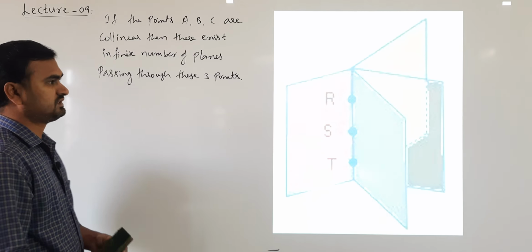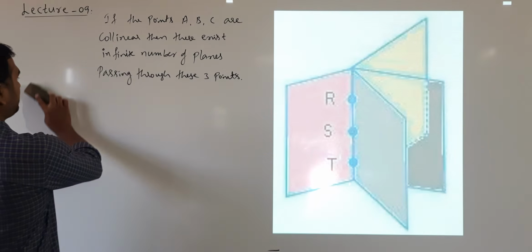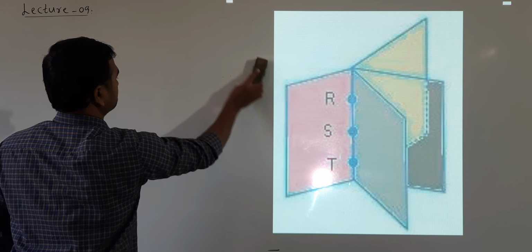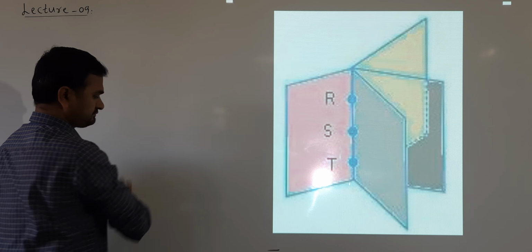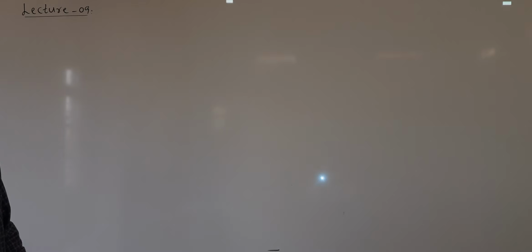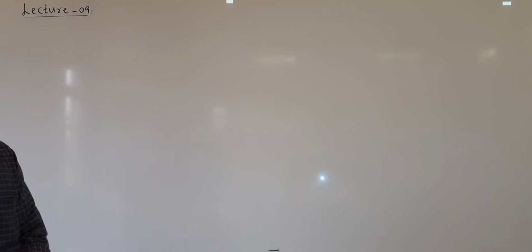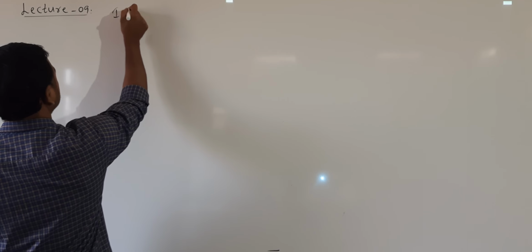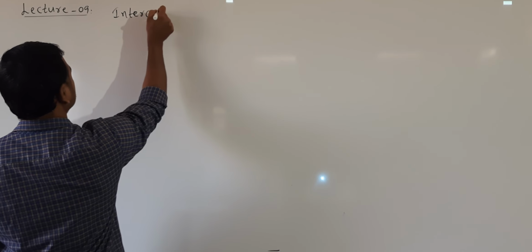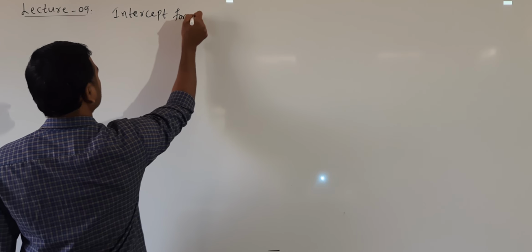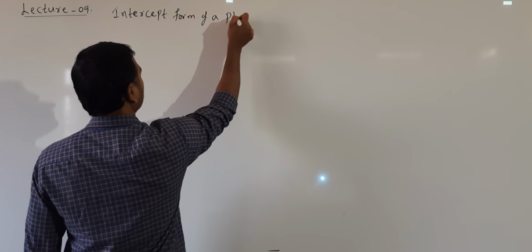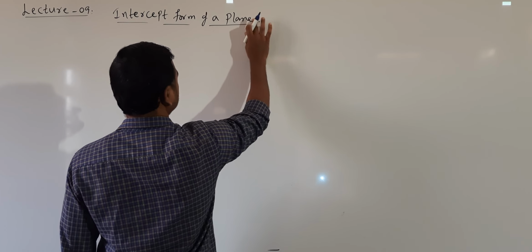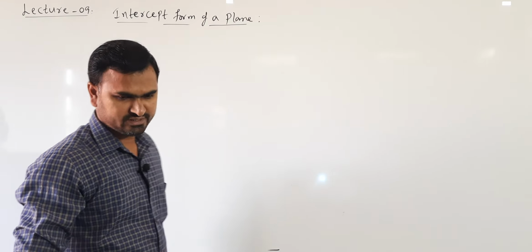Understand? So this is about the plane when the points are collinear. Next, we will study about the intercept form of a plane equation. Derivation is not required here.